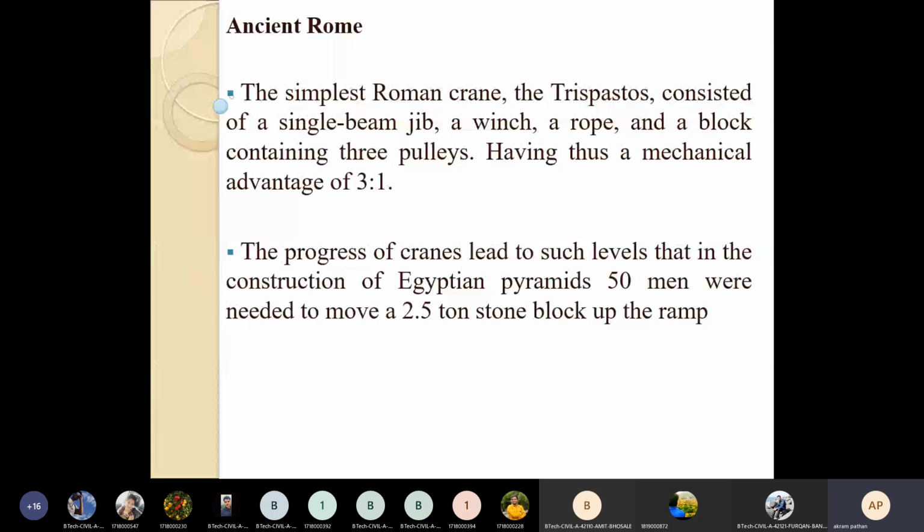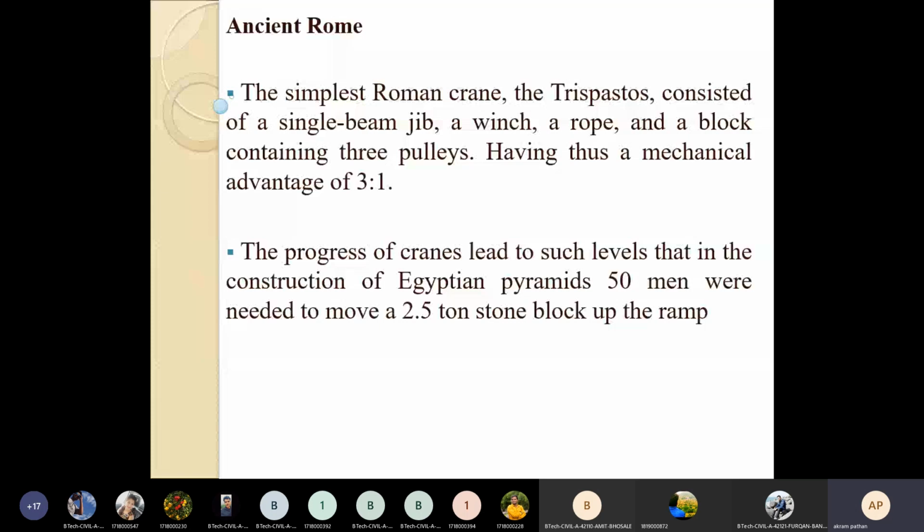The progress of cranes reached such a level that in the construction of the Egyptian period, 50 men were needed to move a 2.5 ton stone block up the ramp.